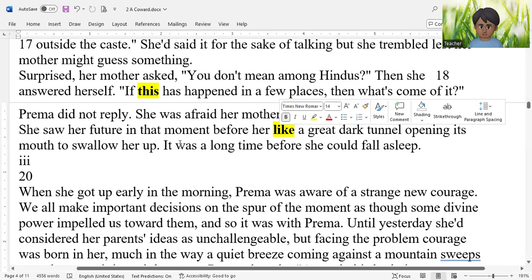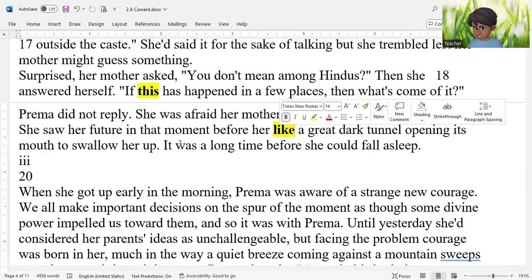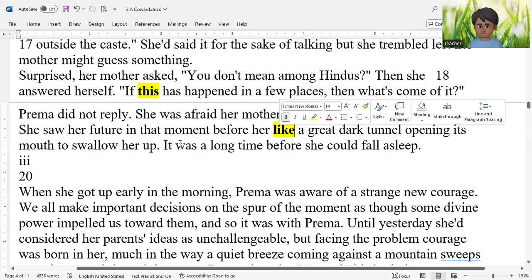By the time we come to the end of section 2, our story is getting more and more complex, and our major character Prema is facing higher difficulties. It's like we now see dark clouds in the sky of the story. Dark clouds are looming, and we can easily understand that maybe in section 3 we'll have more difficult things. I stop here. In the next video, I will talk about section 3.